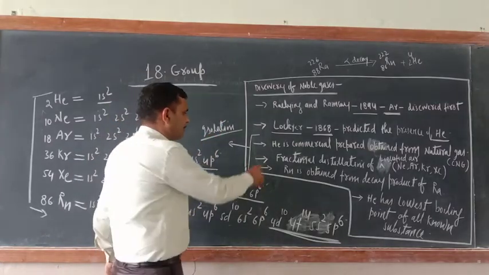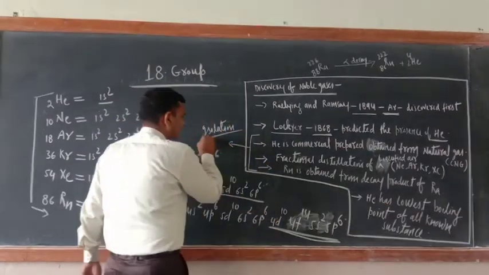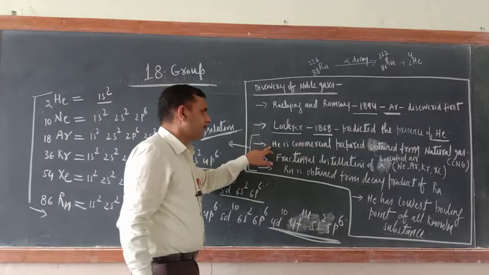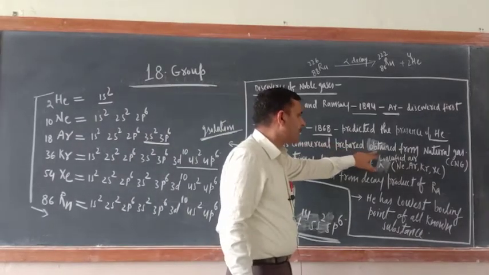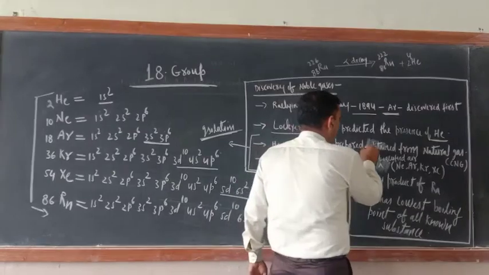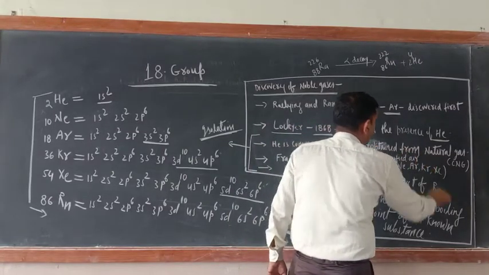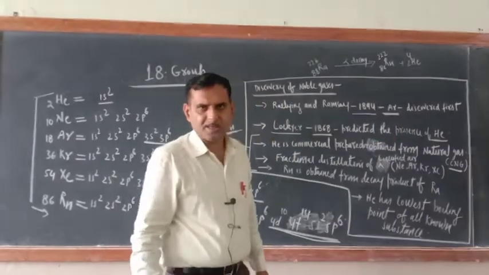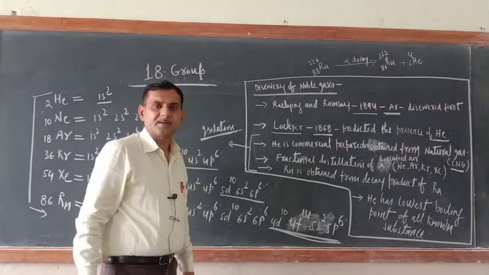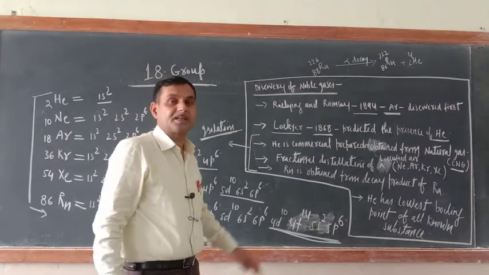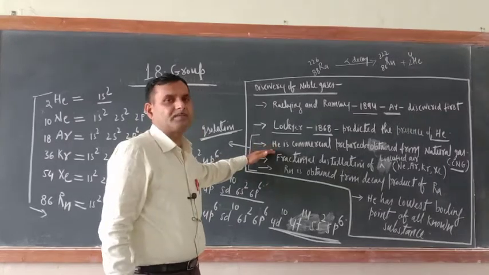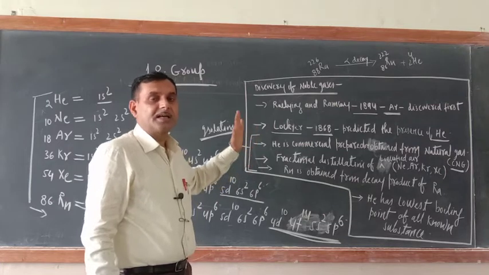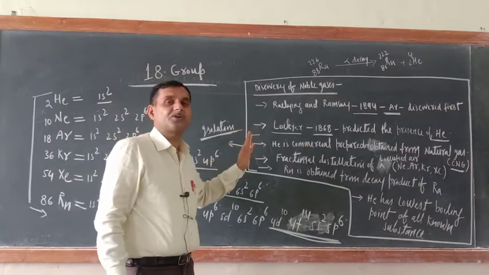Now the next three points, 1, 2, 3, are related to the isolation of noble gases. Isolation means extraction. So just see, helium is commercially obtained from natural gas. Natural gas means compressed natural gas, CNG. In natural gas, what is there? 95% methane is there. 5% hydrogen is there. Along with the hydrogen, some amount of helium is also found. So as far as commercial production is concerned, helium is obtained from CNG or natural gas, compressed natural gas.